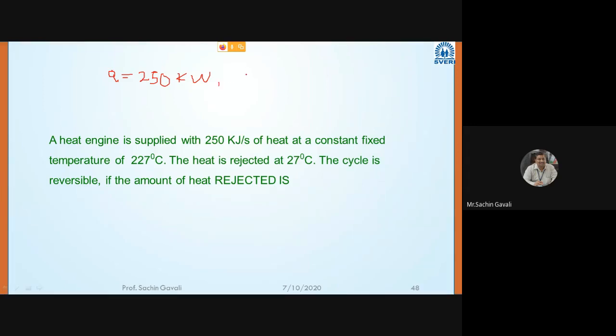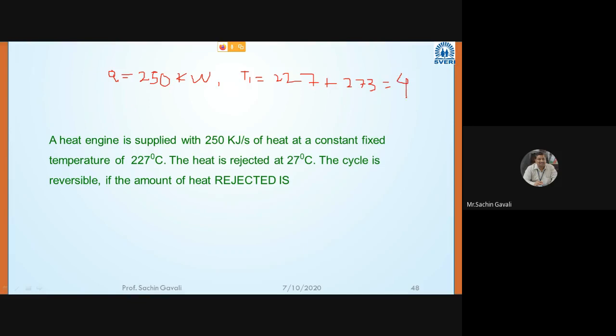Then temperature T1, in Kelvin we have to convert. What is this? 227 plus 273 is equal to, anybody?